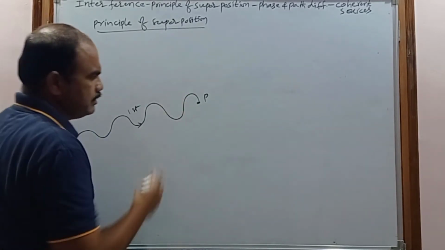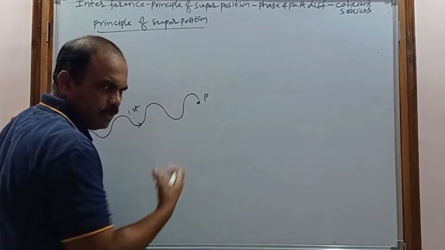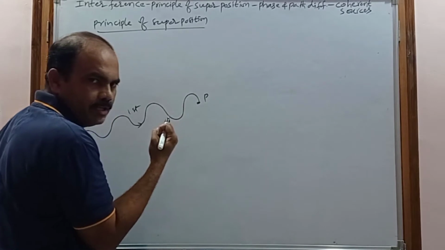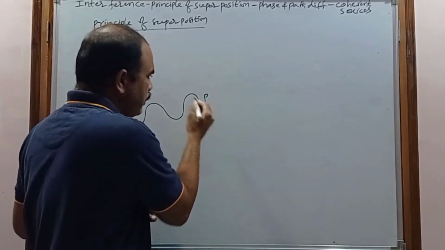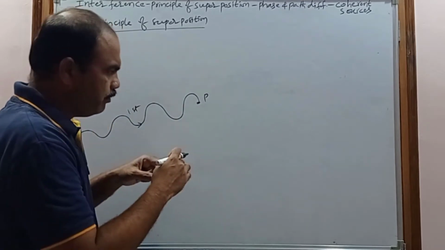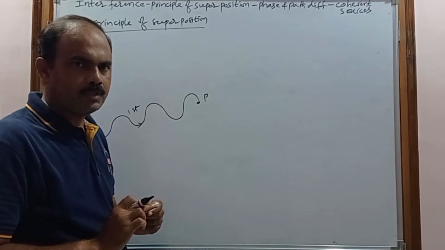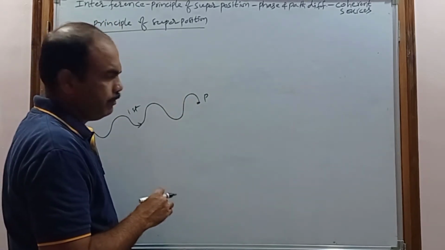When it reaches the particle P, what happens? This particle absorbs that energy. Wave is nothing but disturbance or energy. The particle absorbs that energy, and due to that it undergoes simple harmonic motion about its mean position, moving upward and downward about this point. Due to that it makes some displacement.